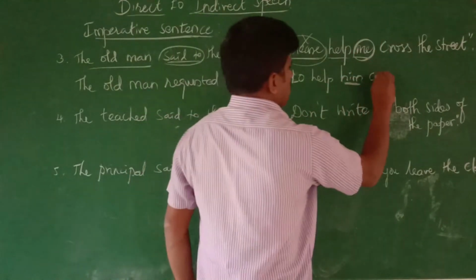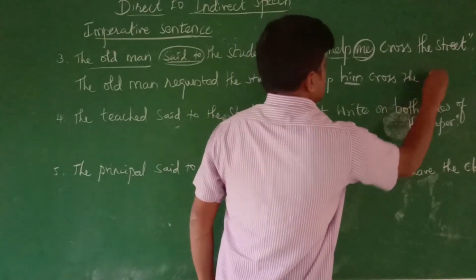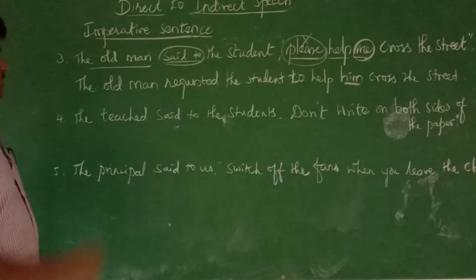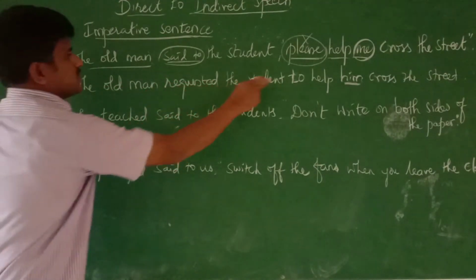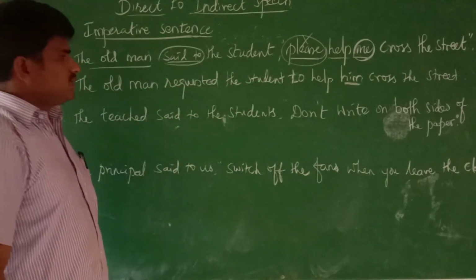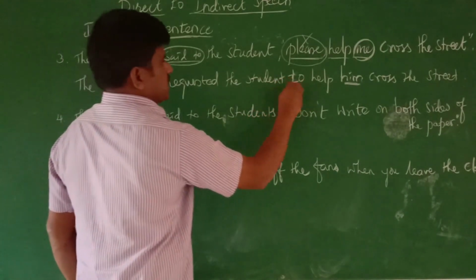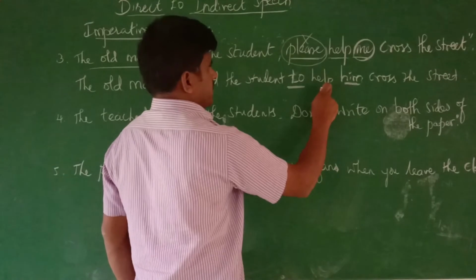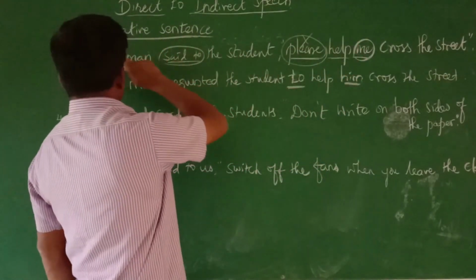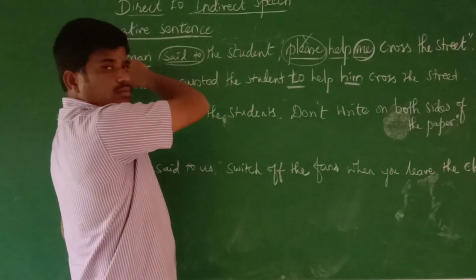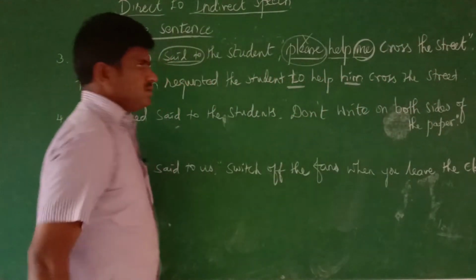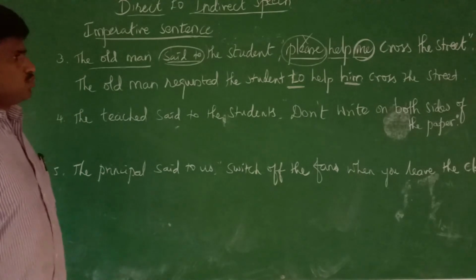Other things stay as they are: cross the street. Full stop. That's all. The old man requested the student to help him cross the street. Here we should use the conjunction to, and write help as it is. Me changes into him because of the old man. This is the answer for the first one.